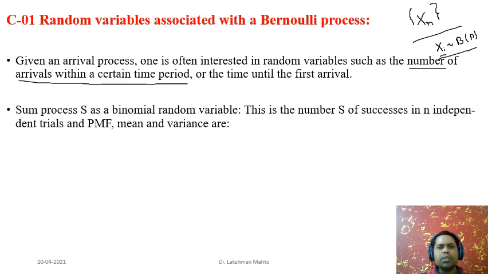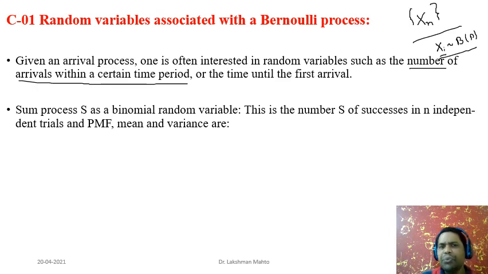In order to study further, we can introduce a process that is the sum of arrivals. So k arrivals means you are summing the random variable k times, the first k arrivals. If you sum k Bernoulli random variables, the sum would be binomial in nature.